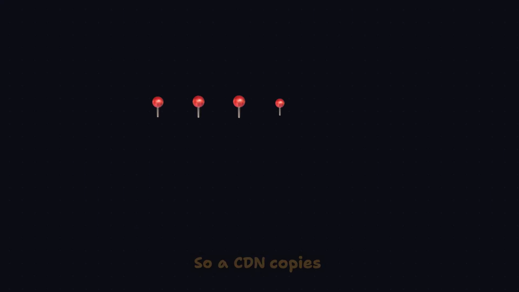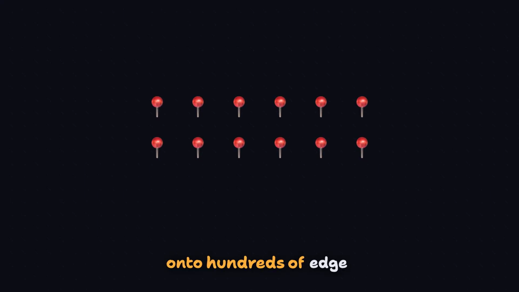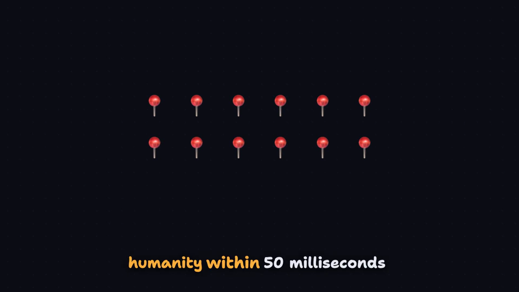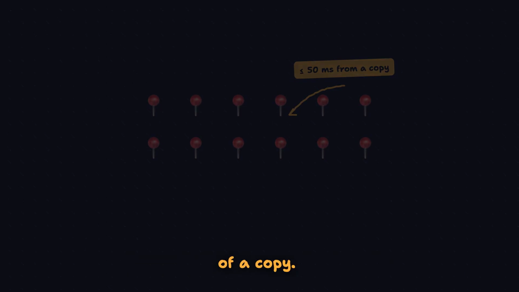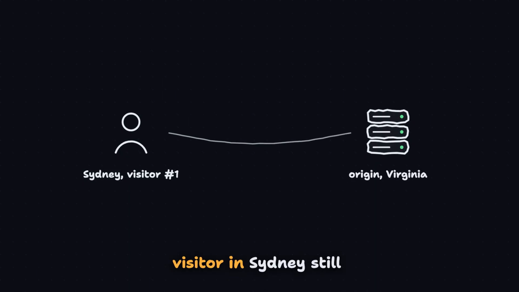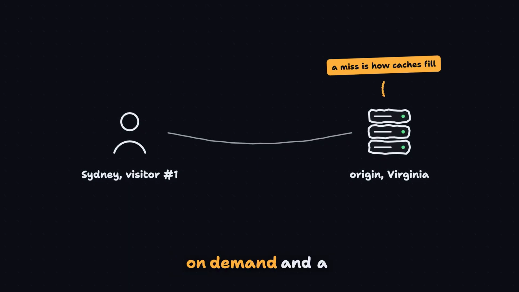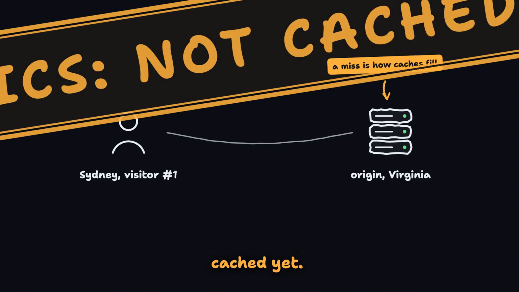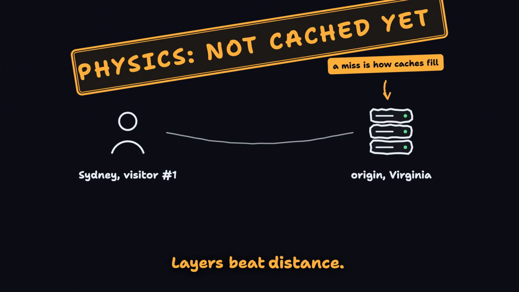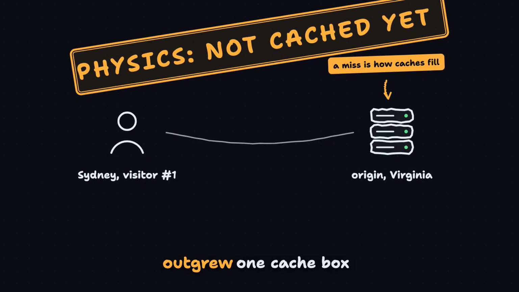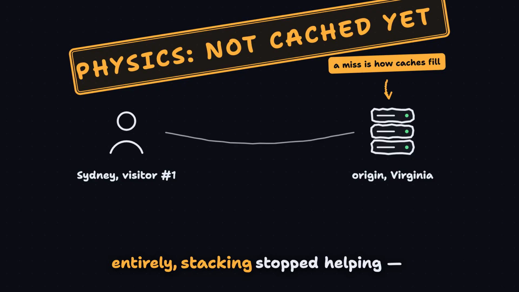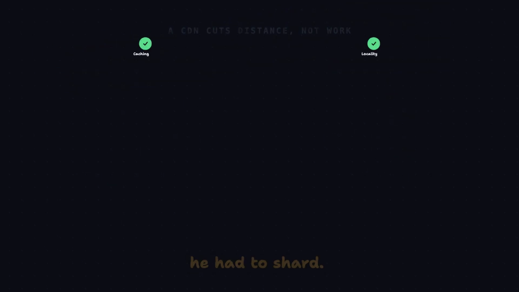So a CDN copies his images and scripts onto hundreds of edge servers around the planet and serves every visitor from the closest one, which puts most of humanity within 50 milliseconds of a copy. And yes, the first visitor in Sydney still waited the full 180, because an edge fills on demand and a miss is how caches fill. Physics just hasn't been cached yet. Layers beat distance. But when Paul's traffic outgrew one cache box entirely, stacking stopped helping, he had to shard.